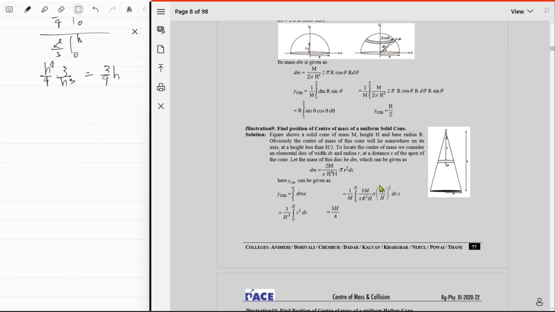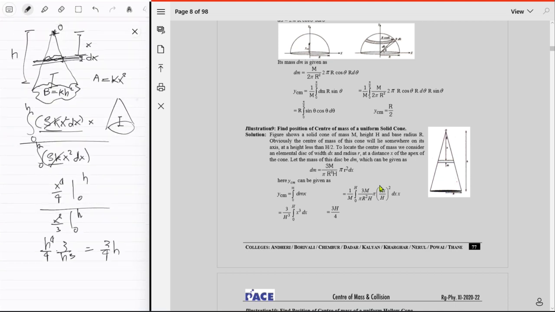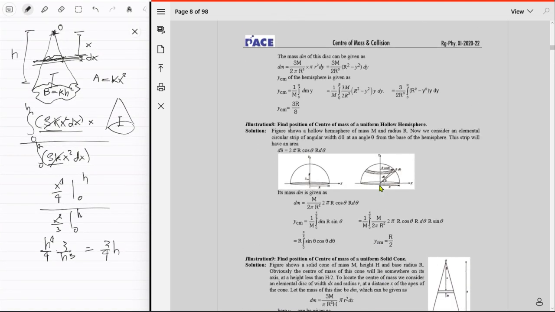Or you could just actually calculate what it's going to be, which I will not do. I'll leave it as an exercise, because now you already know how to do it for a continuous distribution. So then it's a piece of cake to do it for a triangle, right? What's the big deal? It's just a 2D figure now, right? I mean, okay, so let's go to something more complicated.